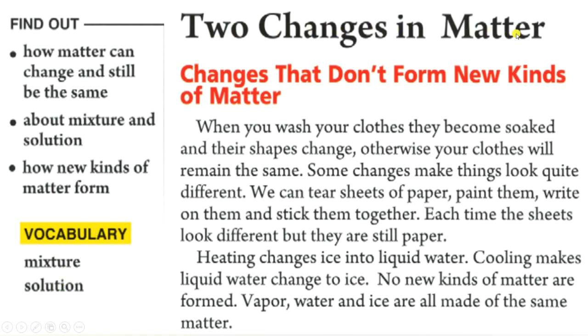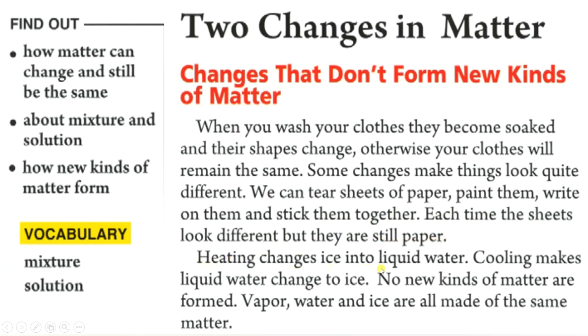Two changes in matter. Changes that don't form new kinds of matter. Find out. When you wash your clothes they become soaked and their shapes change, otherwise your clothes will remain the same. Some changes make things look quite different. We can tear sheets of paper, paint them, write on them, and stick them together. Each time the sheets look different, but they are still paper.